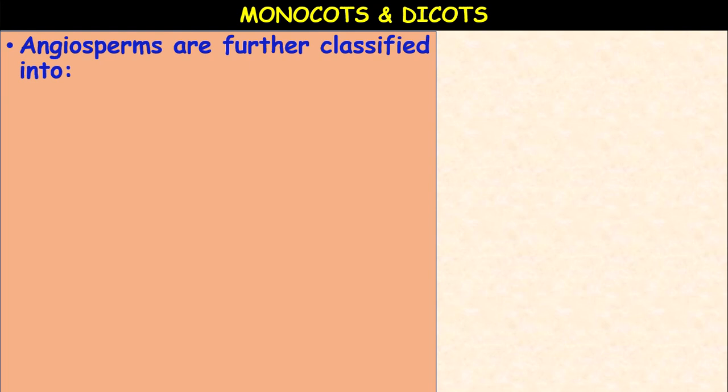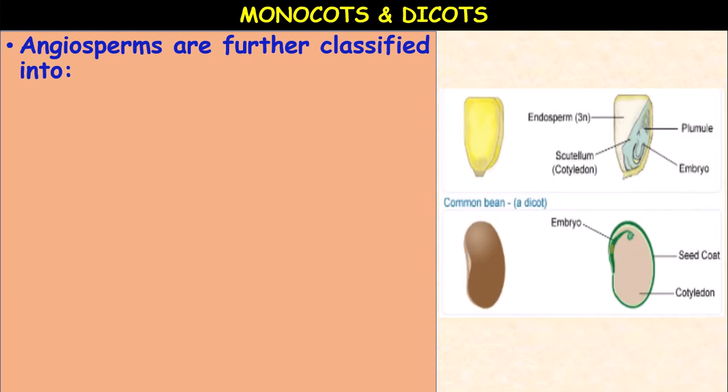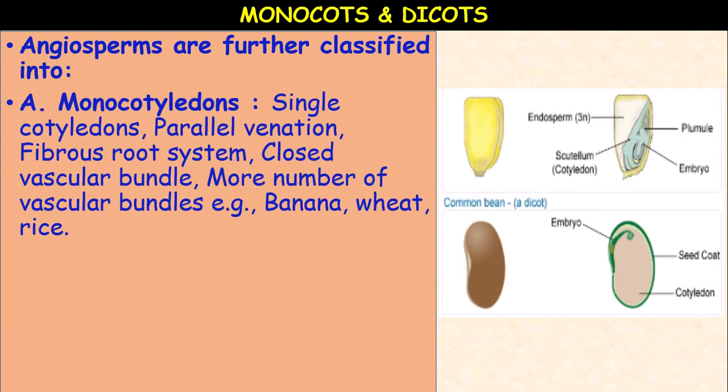Monocots and dicots. Angiosperms are further classified into monocots and dicots. What are angiosperms? Angiosperms are the flowering plants. These are the modern flowering plants. They are further classified based on the seed structure into monocots and dicotyledons. Monocotyledons means single cotyledon.